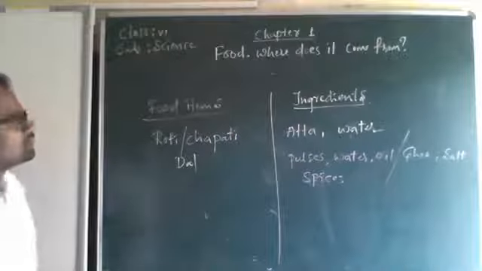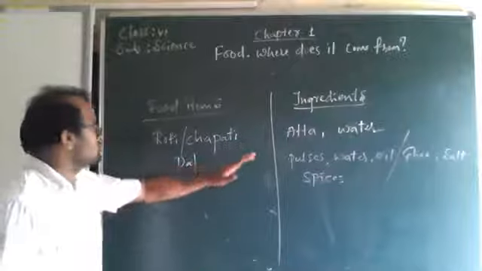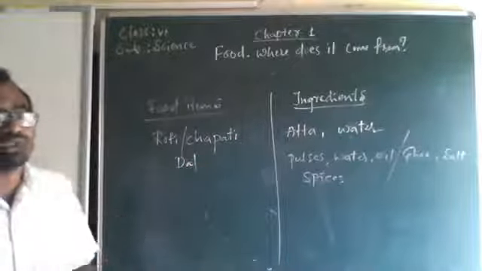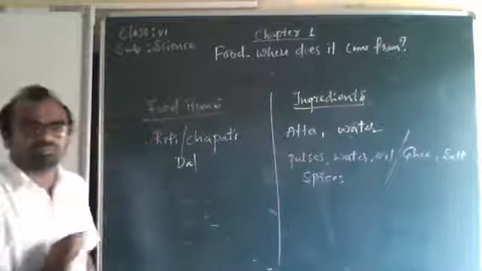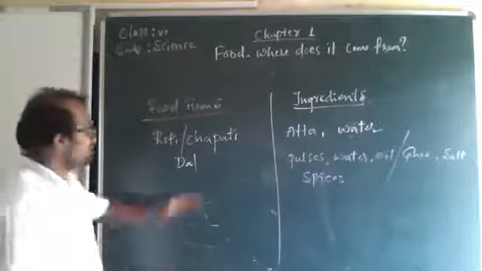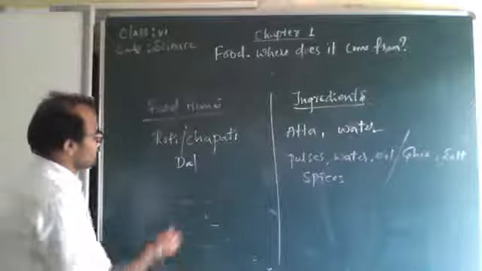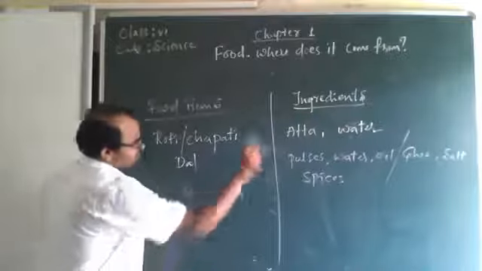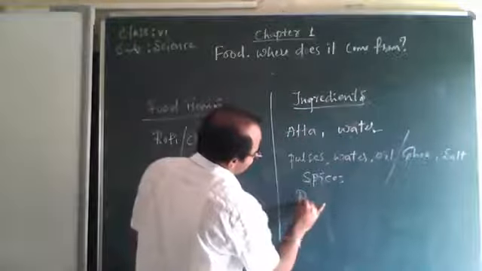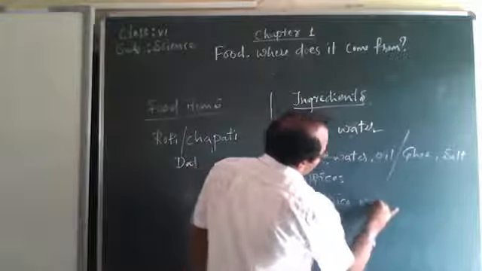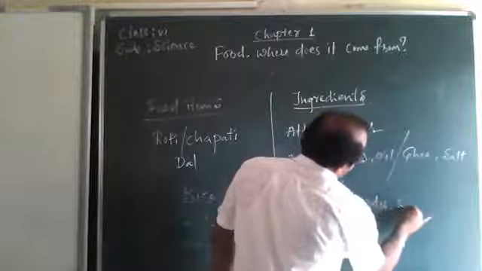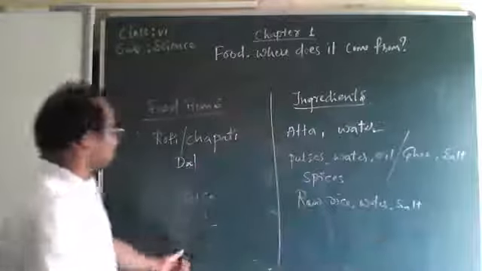Okay. Then roti chapati is over, dal is over. Now two are over. Here you have to prepare another three at least. Okay, so make it at least five. Roti chapati is there. You can write rice here. I will write one. That is very easy. Rice. For that we need raw rice, water, and salt.